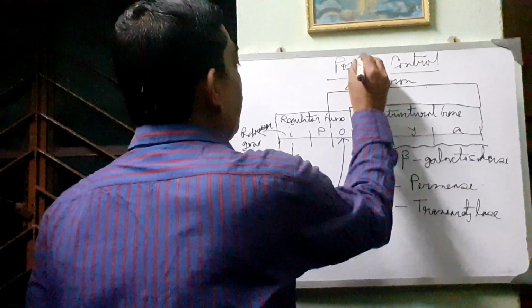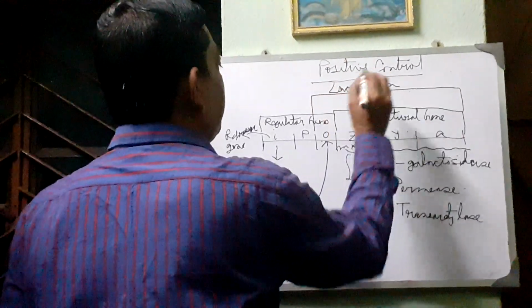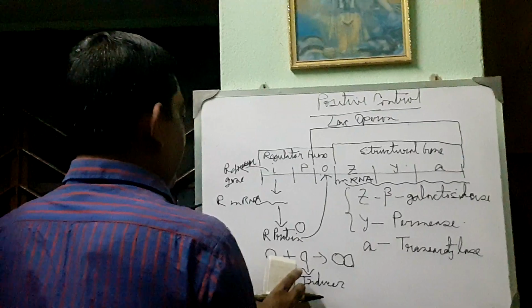In the positive control of the lac operon, what will happen?